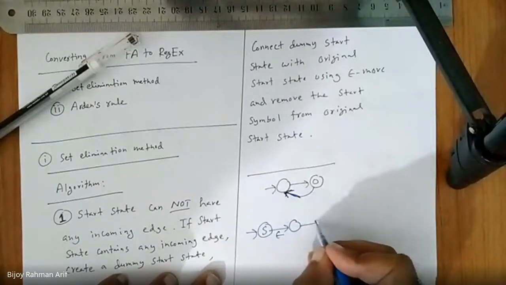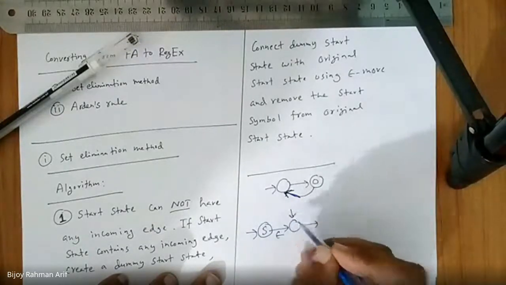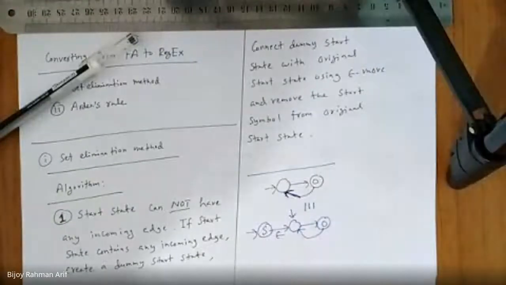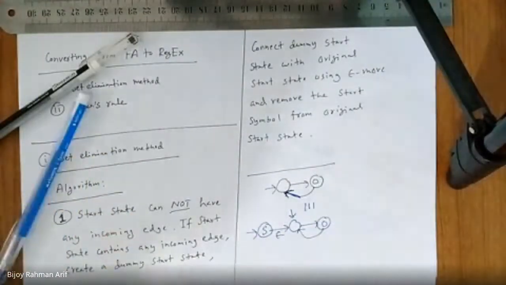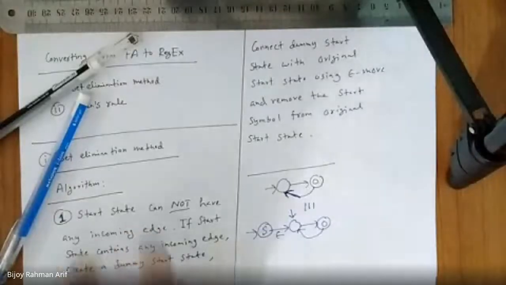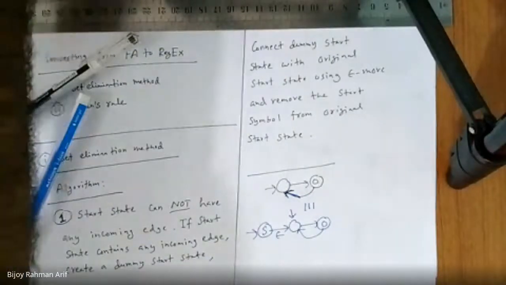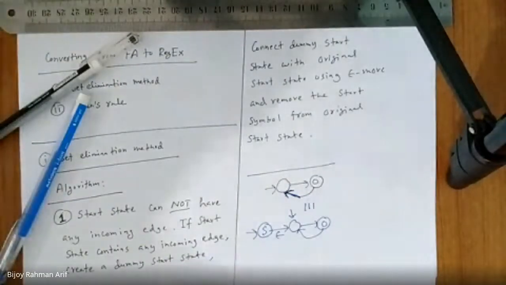Then we do not consider this one as the start state anymore. This is the final state. That's it. So these are equivalent finite automata. Do you agree with me or not? There's no problem. Yes, sir. These two are equivalent finite automata. So step one does not change any formation of finite automata. So this is step one.